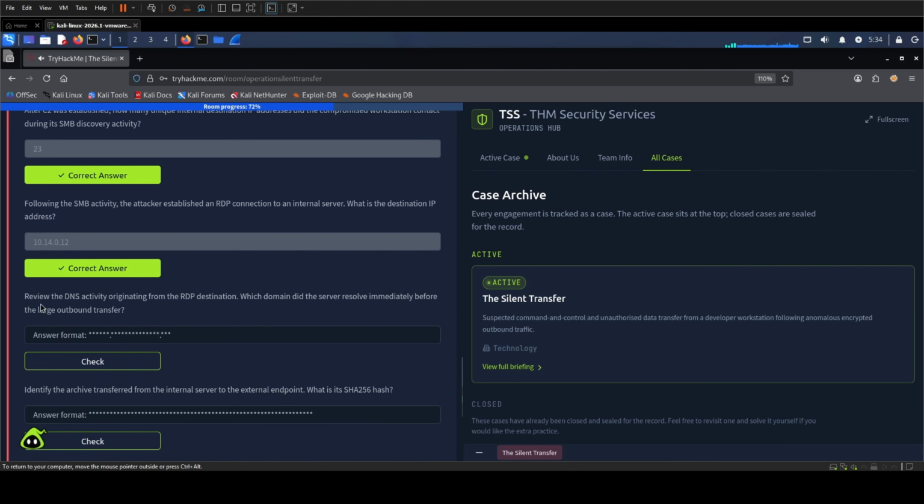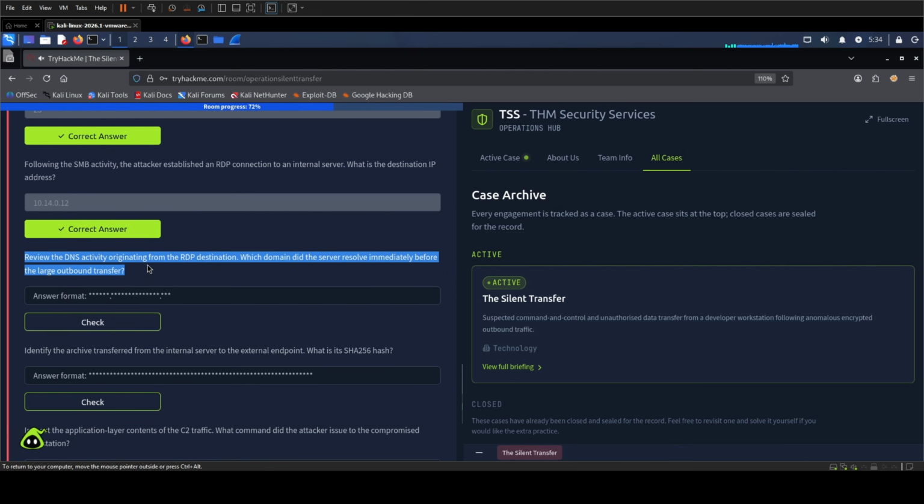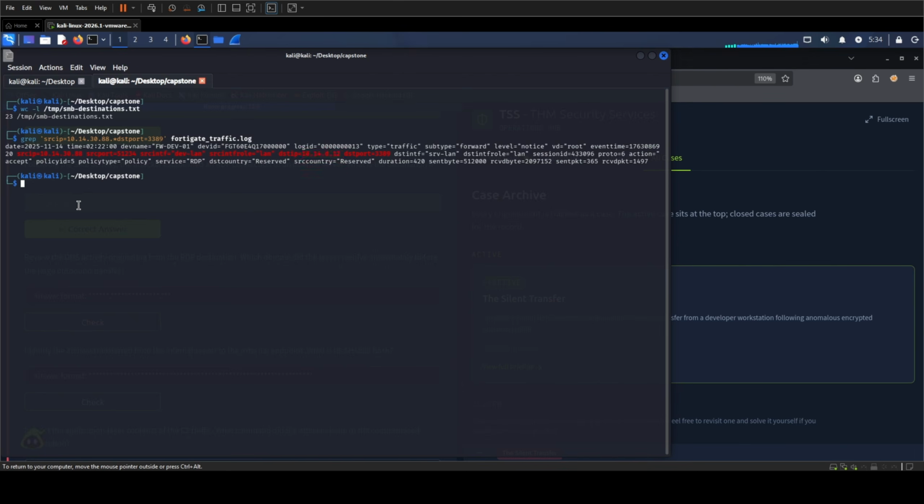Our active internal host now changes. Review the DNS activity originating from the RDP destination. Which domain did the server resolve immediately before the large outbound transfer? Up to this point, most filters focused on the original workstation. This question explicitly tells us to pivot to the RDP destination, 10.14.0.12. A very common investigation mistake is to keep reusing the old source IP after a lateral movement event. That would hide the exfiltration chain because the next DNS request originates from the server, not from the workstation.